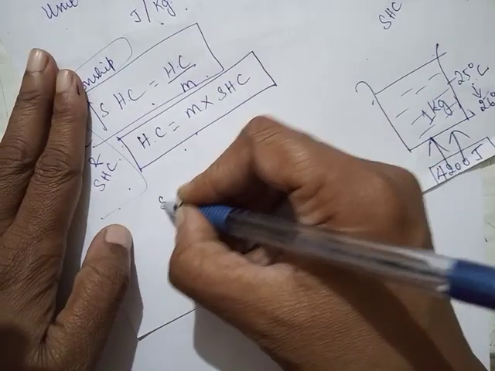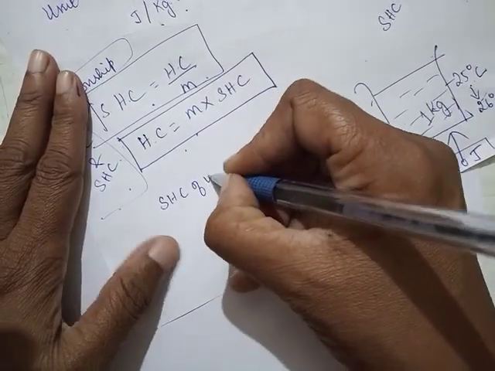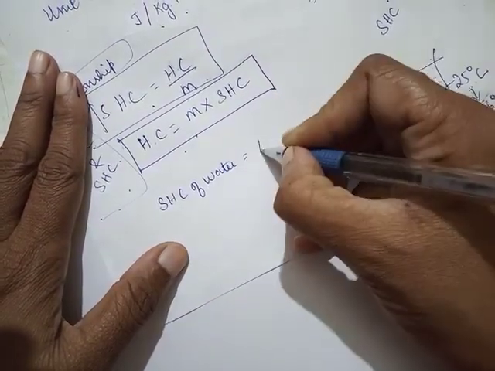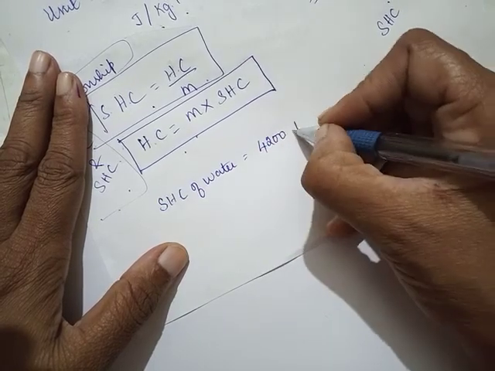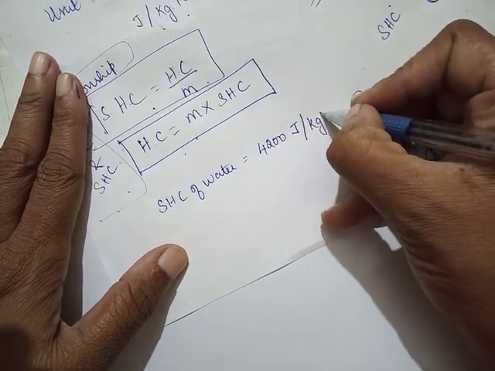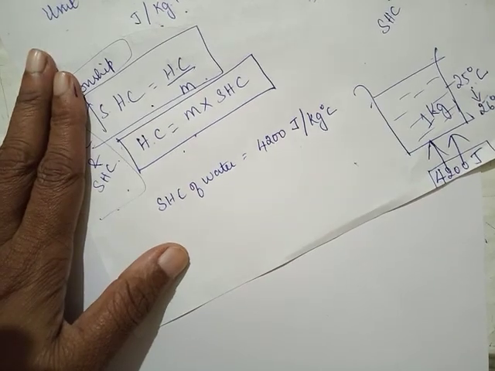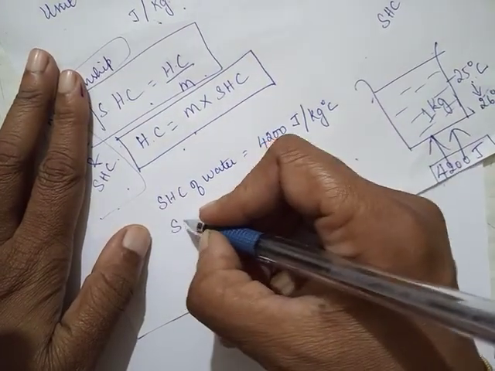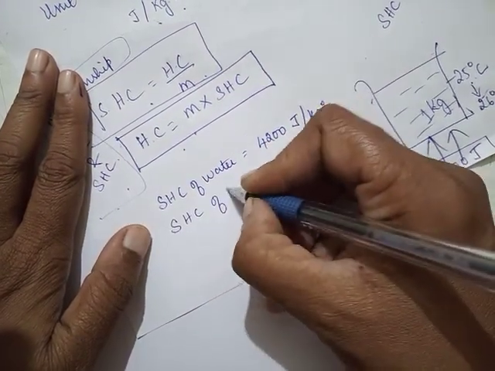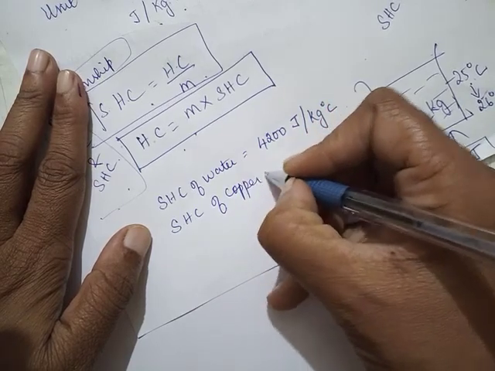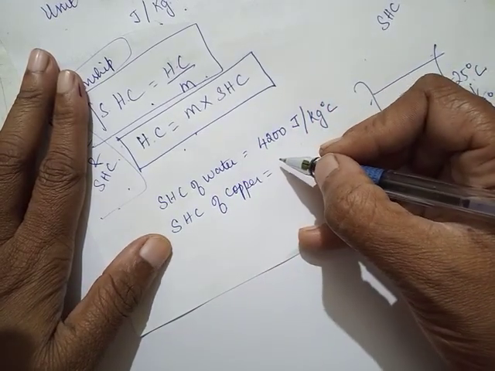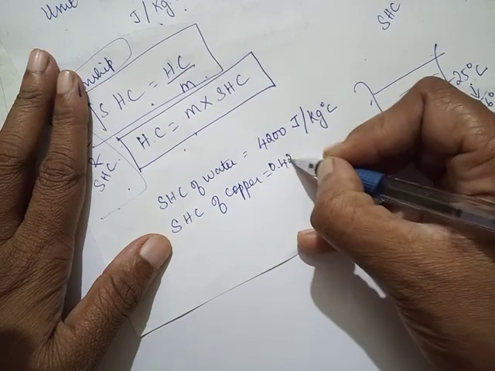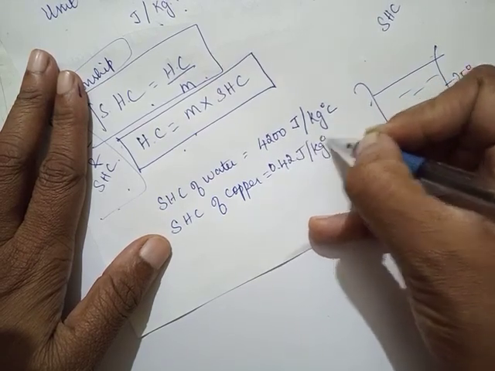So, the specific heat capacity of water is 4,200 joule per kg degree Celsius. The specific heat capacity of copper, I think, is 0.42 joule per kg degree Celsius.